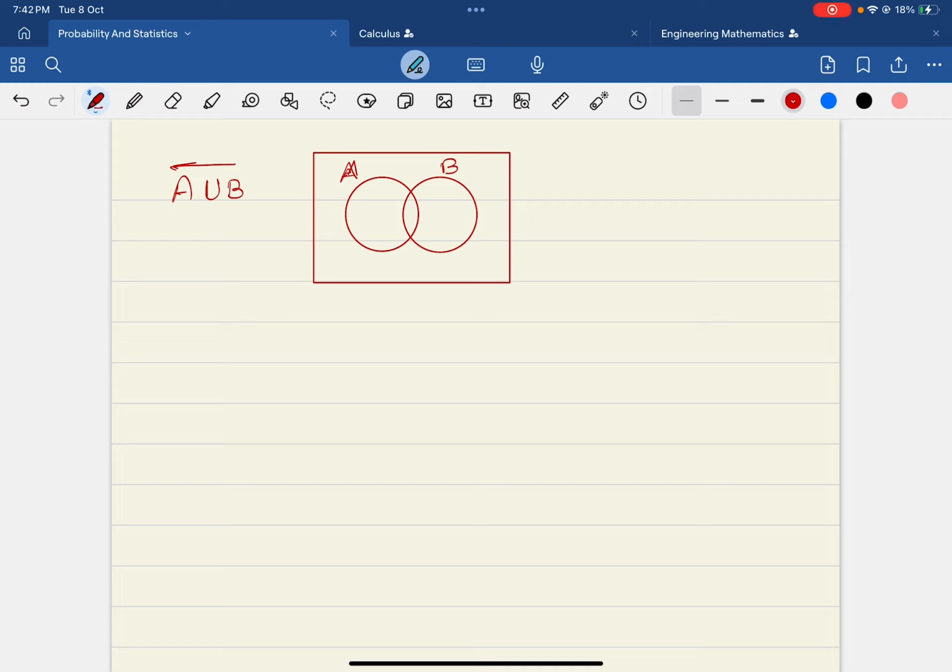Now, A union B whole bar means the portion which is not in A union B, so the portion which is outside of A and B. This is the portion totally outside of A and B. This is called A union B whole bar, and we can also write this as A bar intersection B bar.